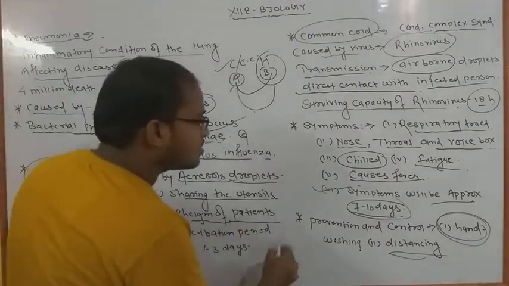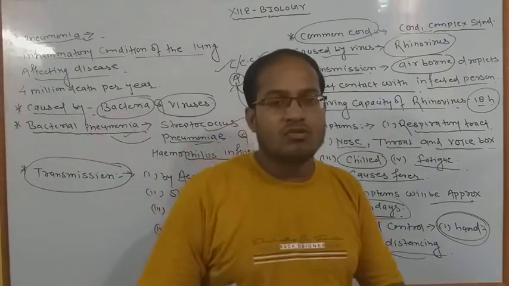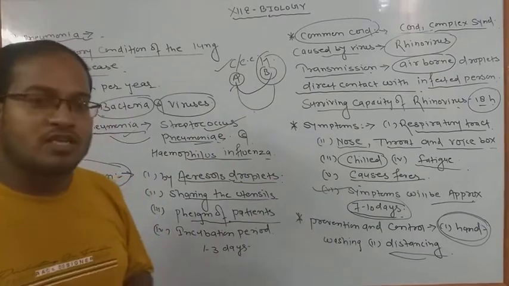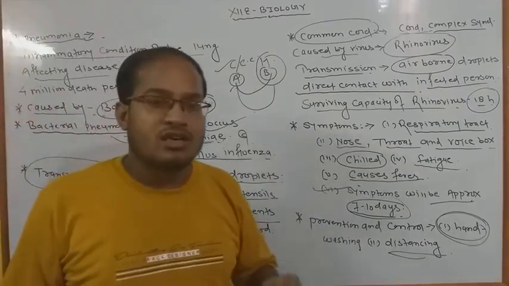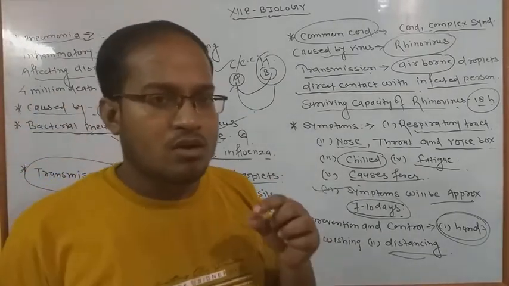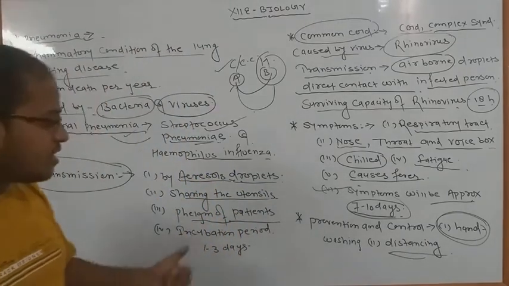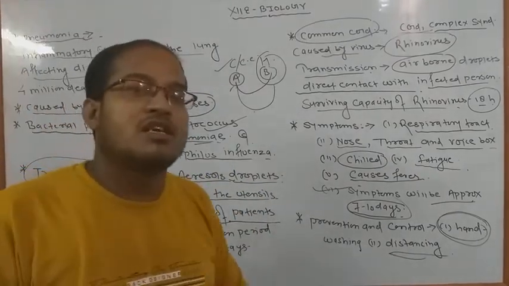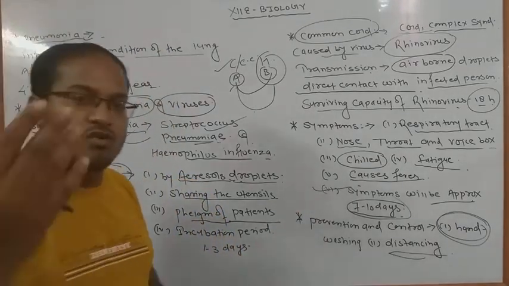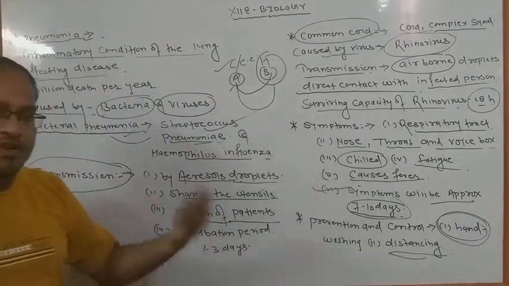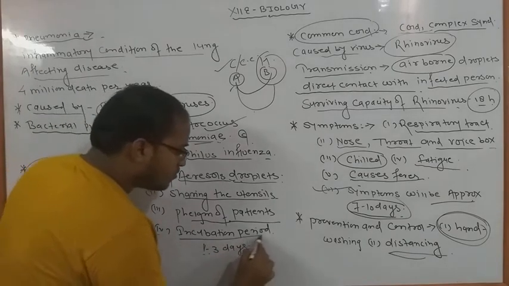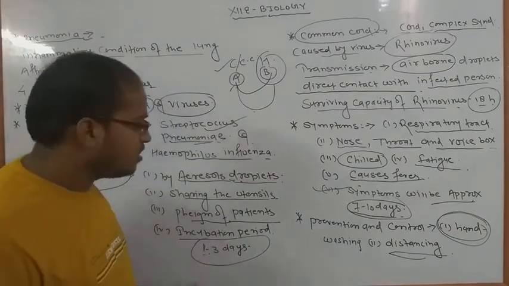Phlegm of patients means a word generally related to cough, which is generally vomited out from the patient's body; that is called phlegm. These are very sticky and thick in nature. Phlegm also creates different types of bacteria which are generally spread in our surroundings and also cause disease in different body parts. Now coming to the next point, the incubation period of pneumonia is generally 1 to 3 days.